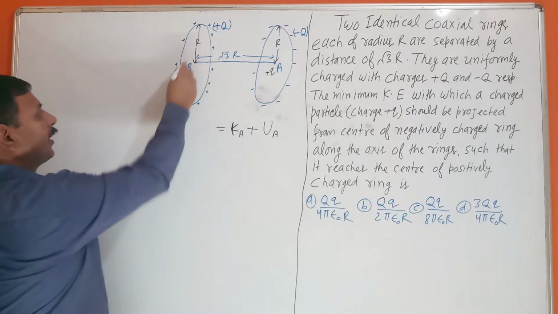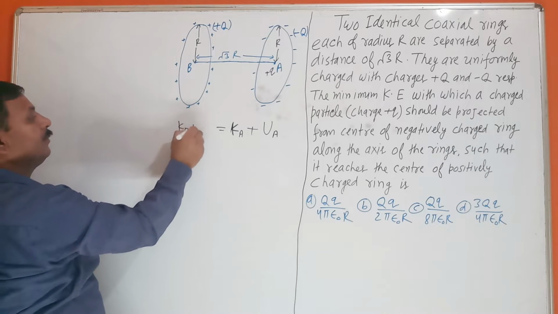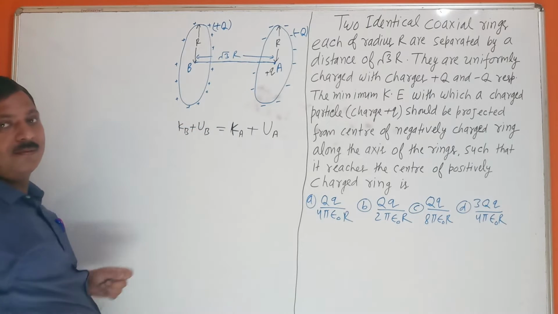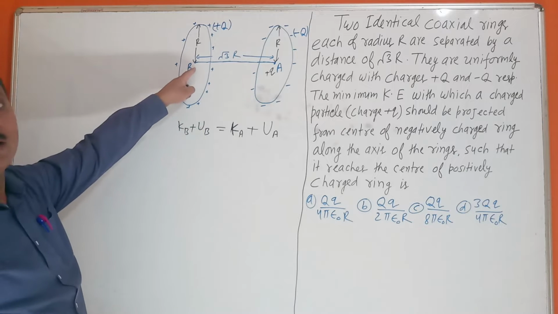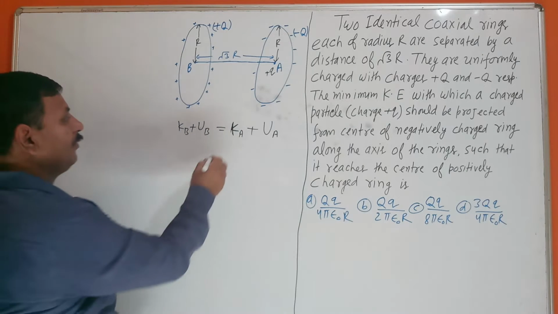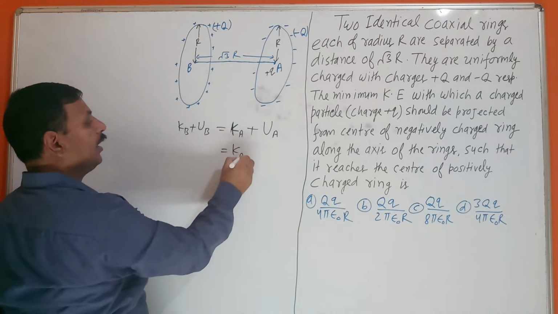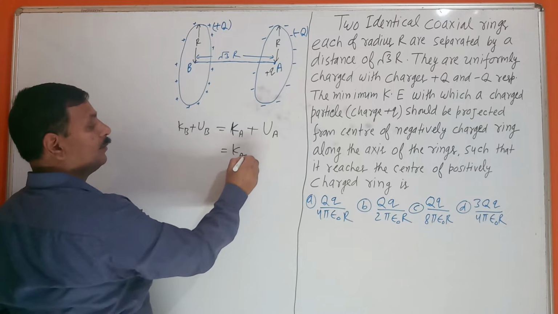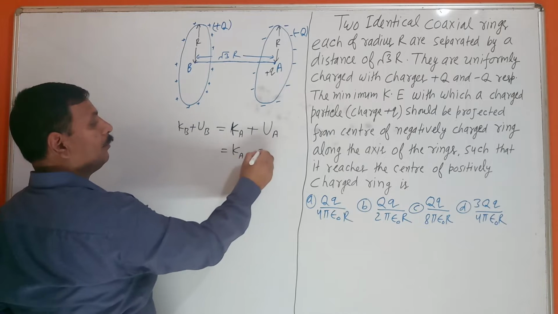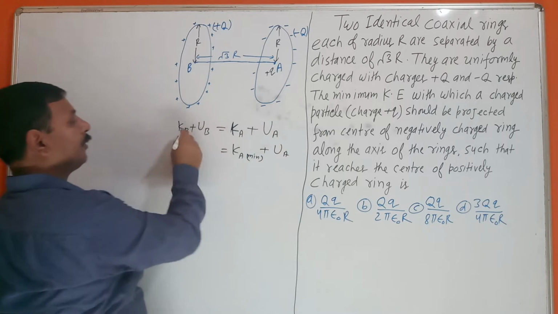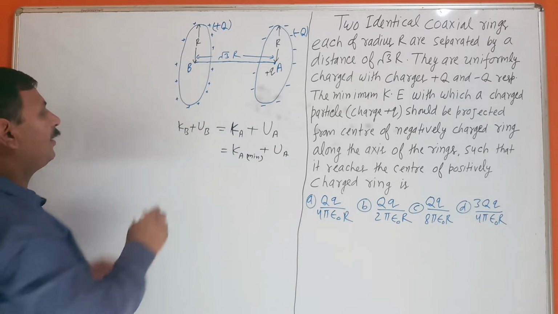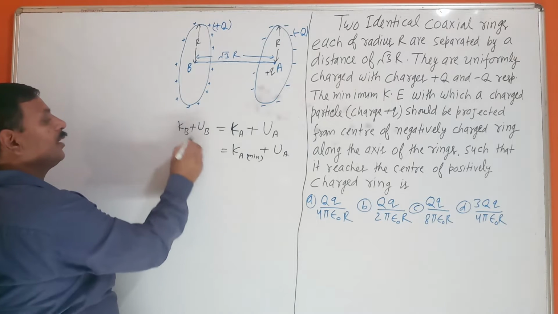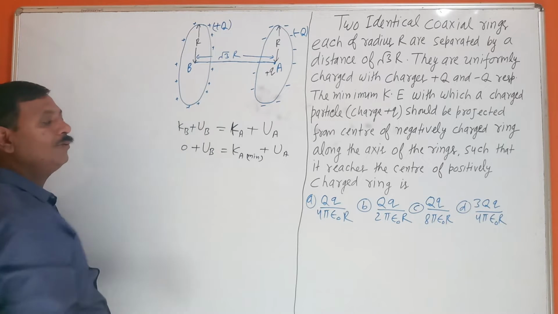Then at B, kinetic energy plus potential energy UB. The kinetic energy should be minimum, so what should K at A be? When it just reaches, the kinetic energy at B is equal to 0.